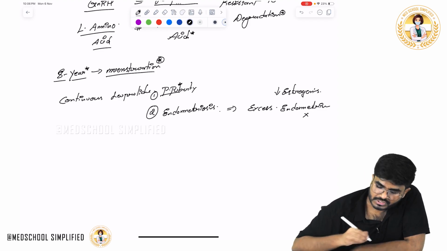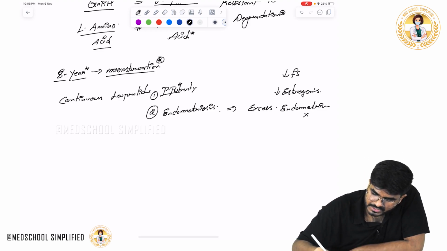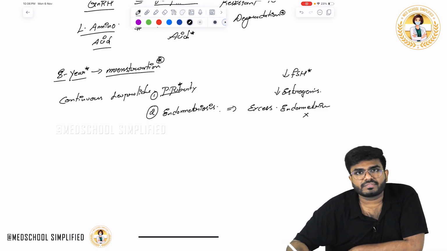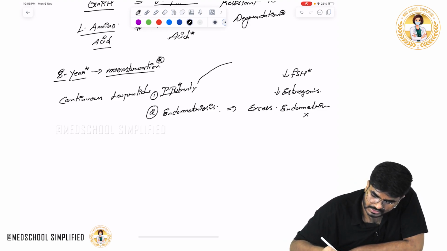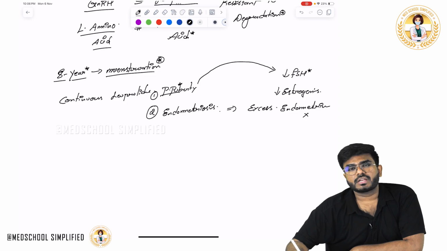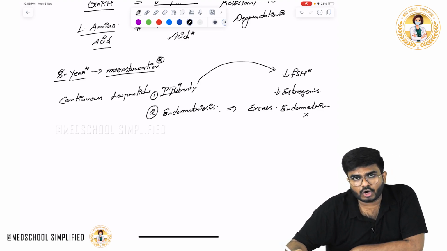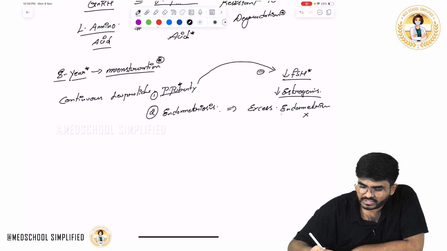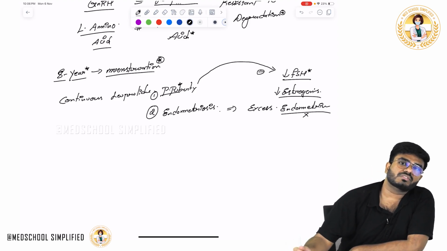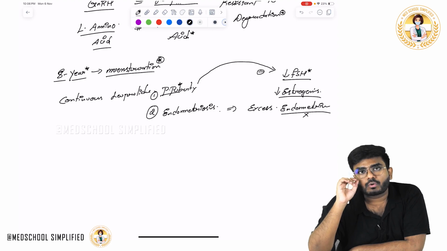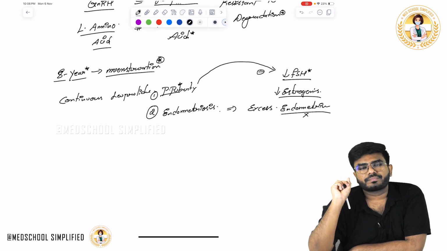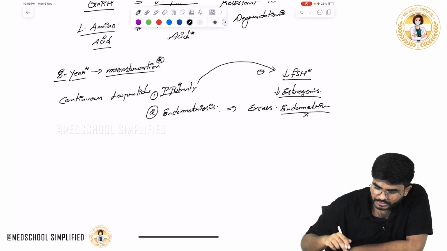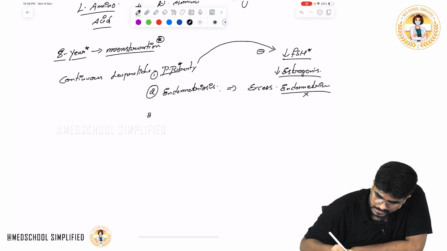How we can decrease the estrogens? By decreasing FSH. How we can decrease the FSH? By giving these drugs continuously. Continuous administration of GnRH or GnRH analogs is going to down-regulate the FSH. So once FSH goes down, estrogens go down. If estrogens go down, automatically the endometrial implants outside the uterine cavity are going to undergo atrophy. Okay, so in endometriosis we can use it, and in other conditions like breast cancer